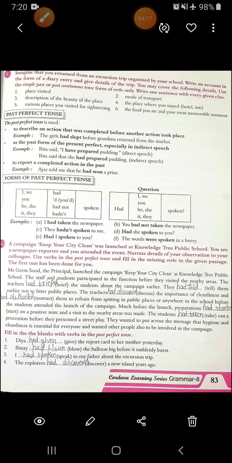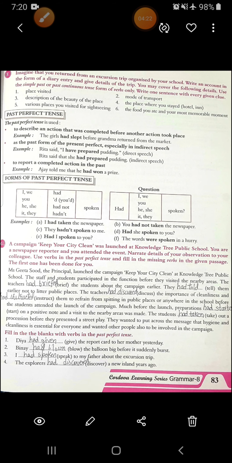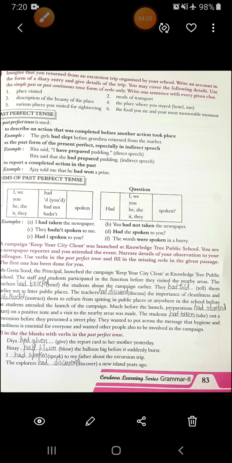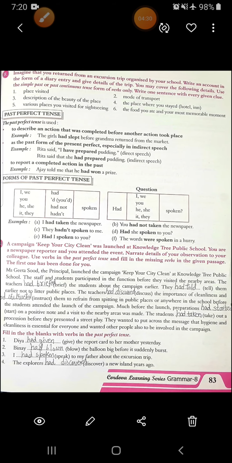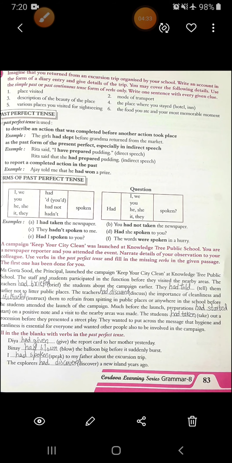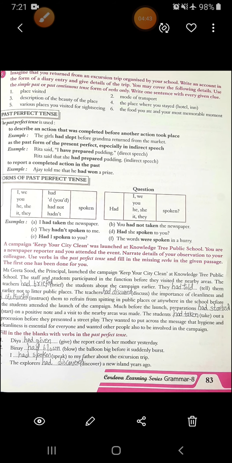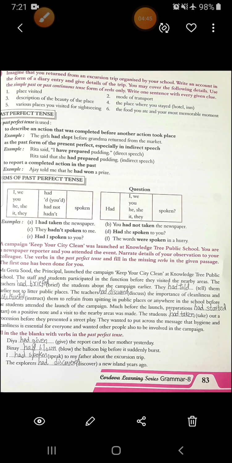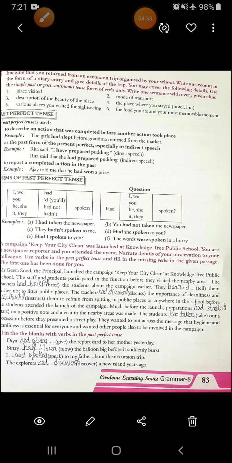See the first one. Miss Geeta Sood, the principal, launched the campaign Keep Your City Clean at Knowledge Tree Public School. The staff and students participated in the function before they visited the nearby areas. The teachers' brief will become had briefed. Had briefed the students about the campaign earlier. They had told. Tell becomes had told them earlier not to litter public places.